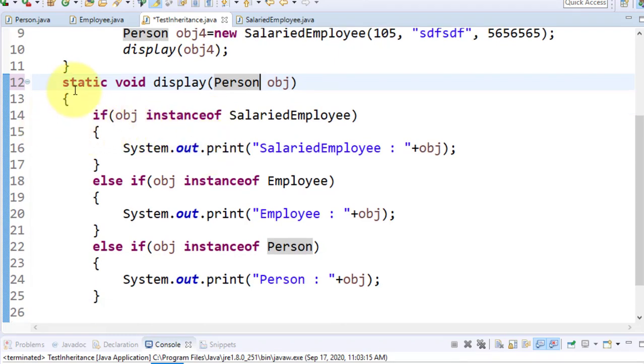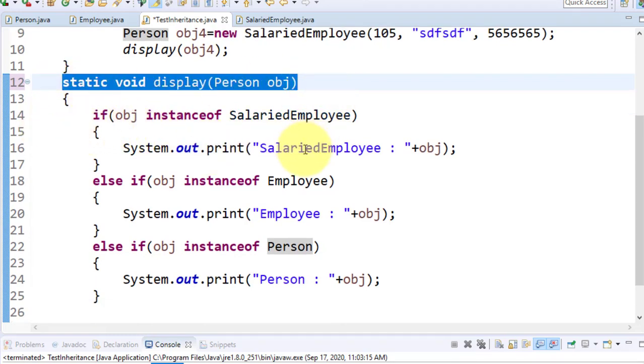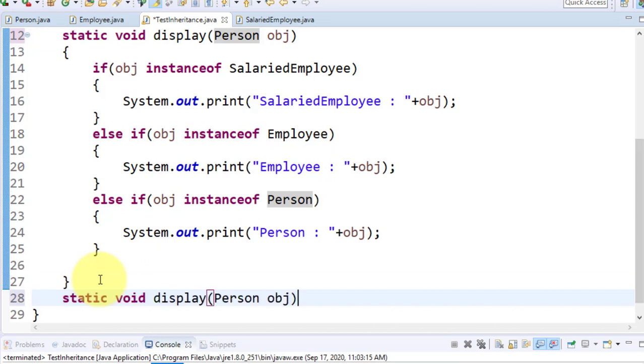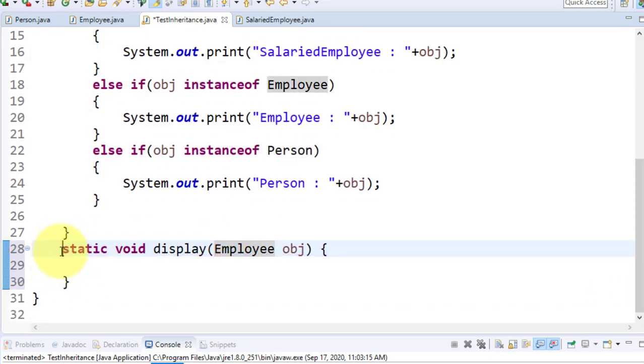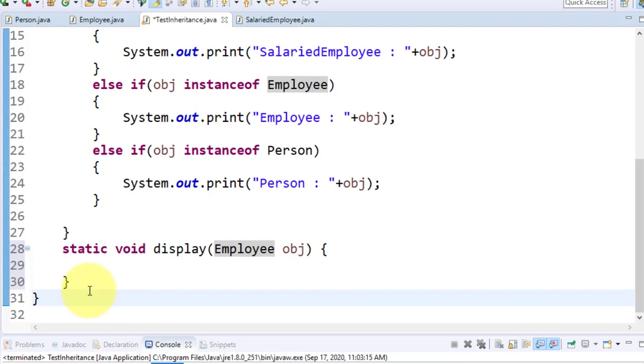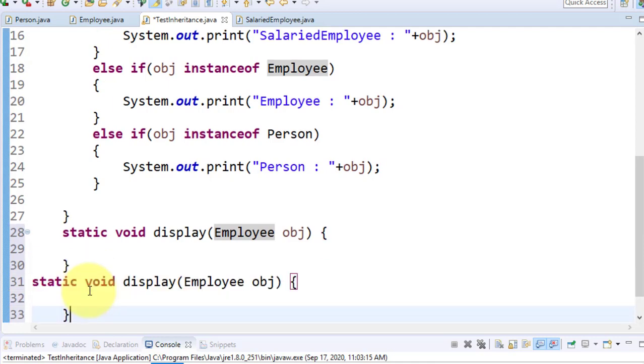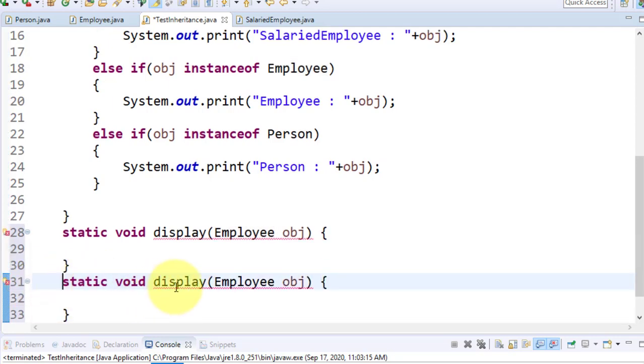If upcasting is not available, then you have to provide display for employee. Then you have to go for display salary employee.